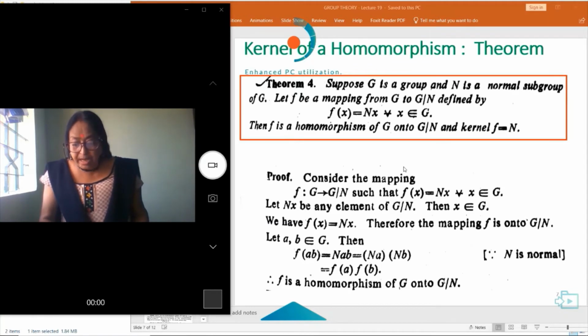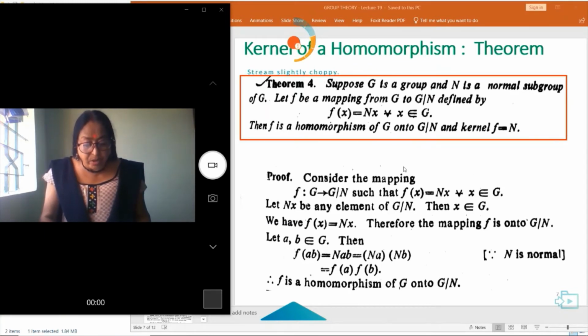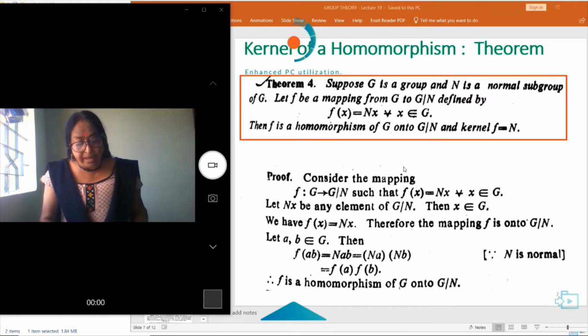Quotient group. Let Nx be any element of G/N. So F(x) = Nx. The mapping is onto because F(x) = Nx. So the mapping is onto. Let a, b belong to G. F(ab) can be written as Nab, and Na times Nb is equal to F(a) F(b) because N is normal. Hence, F is a homomorphism of G onto G/N.